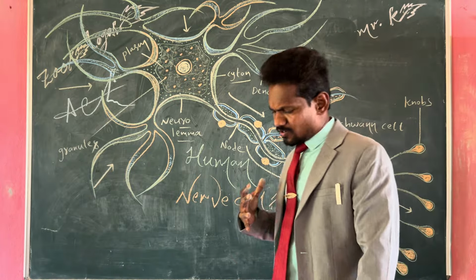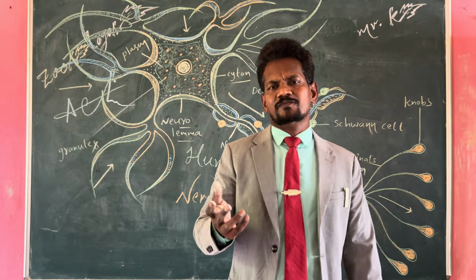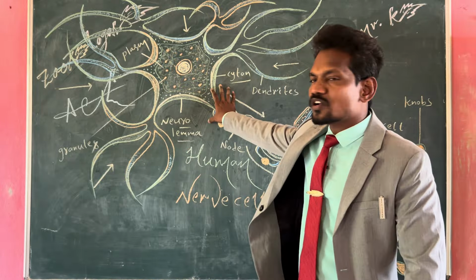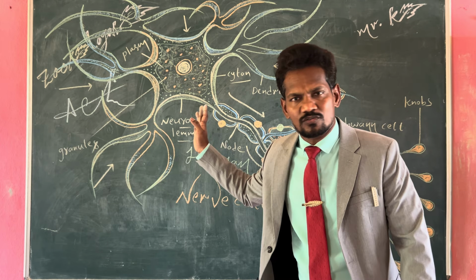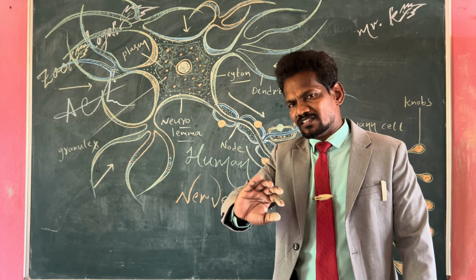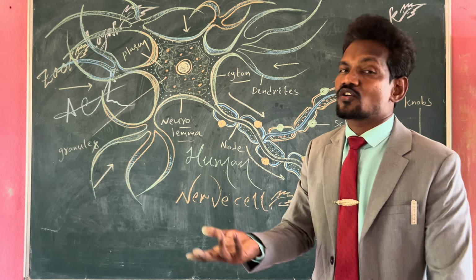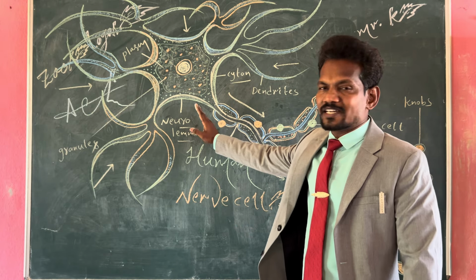Any cells in the human body, if damaged, will be regenerated or replaced, except the neuron. If a nerve cell or neuron is damaged once, it is never replaced or regrown. There is no replacement of nerve cells.